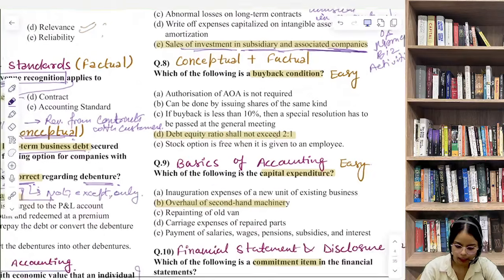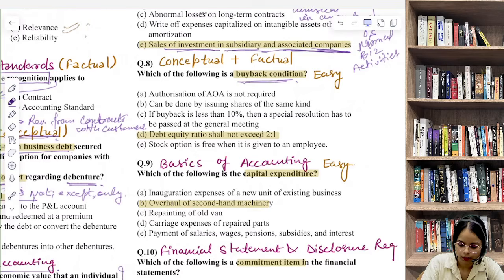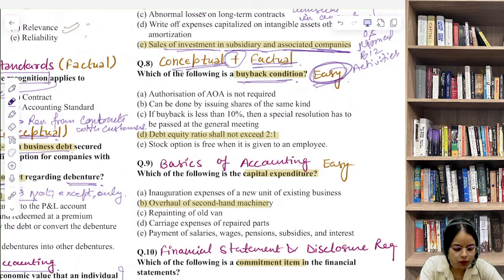Now question number 8, let's discuss this. Which of the following is a buyback condition? The level of difficulty is easy. It's a conceptual and factual mix, where the examiner checks if you remember the statutory conditions governing buyback. The correct answer is debt equity ratio shall not exceed 2:1.